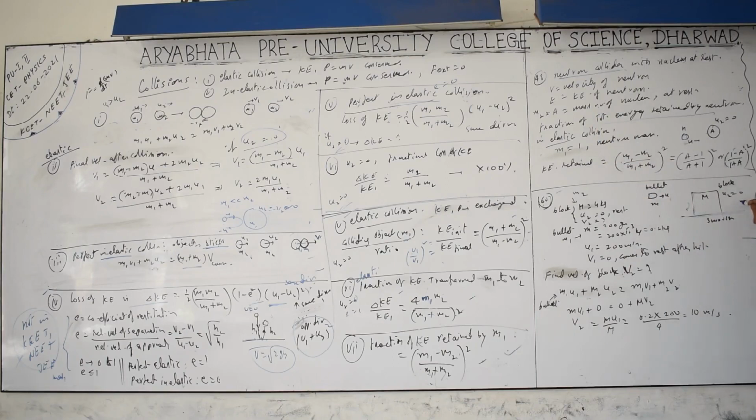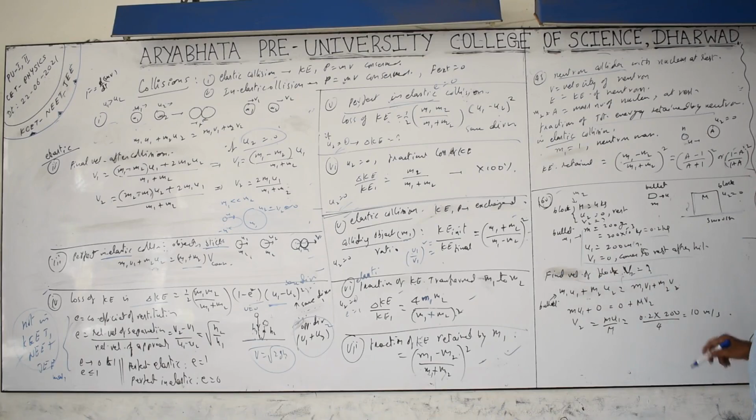Initially the block is at rest, u2 is 0. The block mass is 4 kg, and its final velocity you have to find out. For the bullet we take these initial values: mass is 200 grams, that is 0.2 kg, and initial velocity is 200 meter per second. It comes to rest after hitting, so its final velocity v1 equals 0. Find the velocity of the block. Final velocity of the block, v2, equals how much?